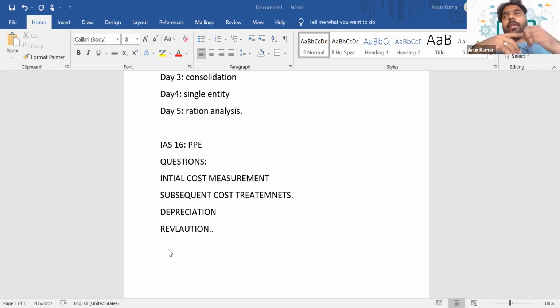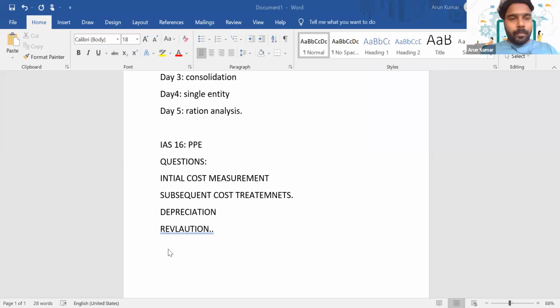But if you are keeping that asset for sale in the ordinary course of business, then we will classify it as inventory. If you are using that asset for your own business purpose, either for rendering services or for administrative purposes, in that situation we account for it as per PPE. And if it is for investment purpose, which standard will we follow? We will follow IAS 40, that is investment property. So that's about the definition of this particular standard, but I don't think that definitions can come up in this situation. And when it comes to the initial measurement,